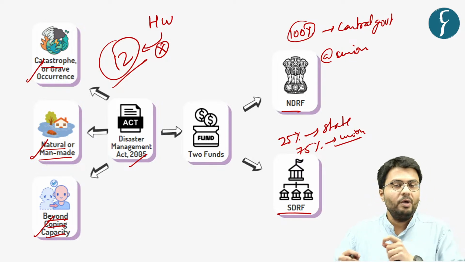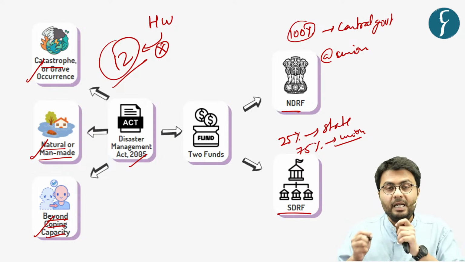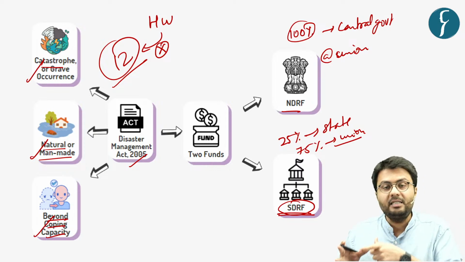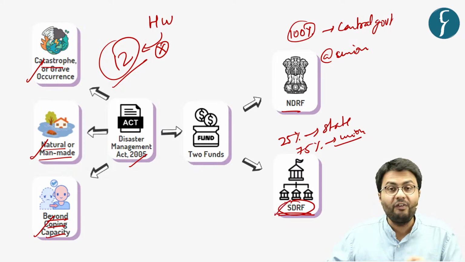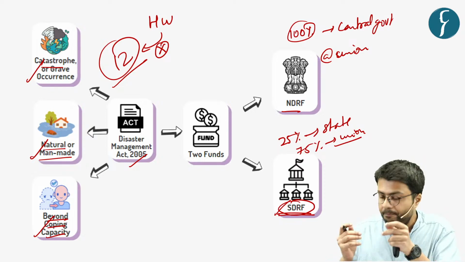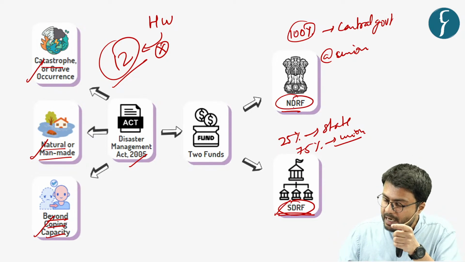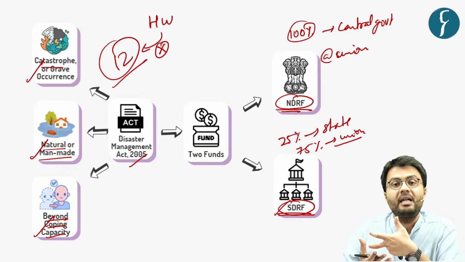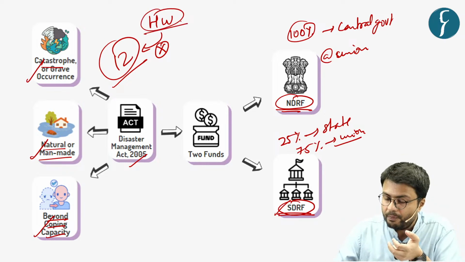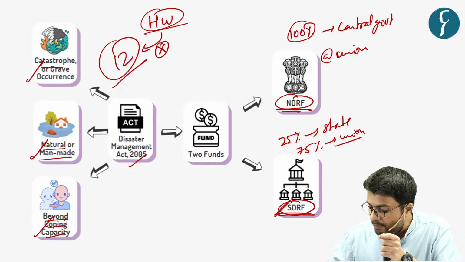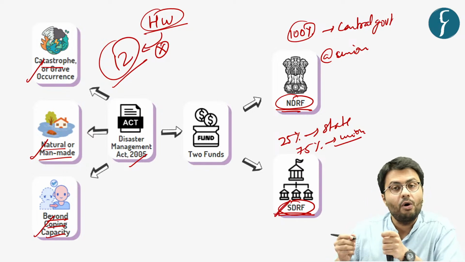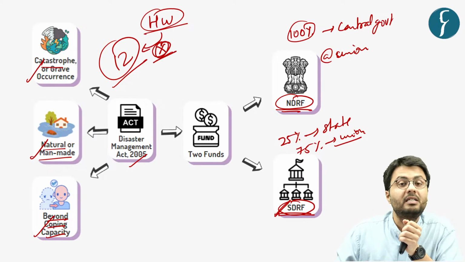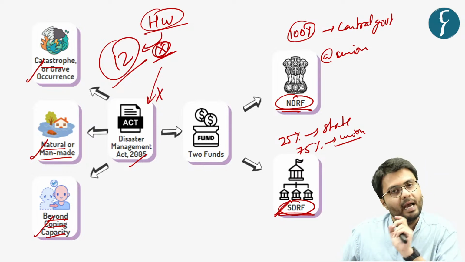Understood? Now, if any disaster were to happen, the money is primarily drawn from the State Disaster Response Fund by the state government. And if this amount is felt insufficient, the required fund is then sought from the National Disaster Response Fund. So you can understand that in case of undertaking disaster management activities for heat wave, the state governments currently are unable to use funds from either SDRF or NDRF. Why? Because heat waves are not categorized as a disaster under the Disaster Management Act.